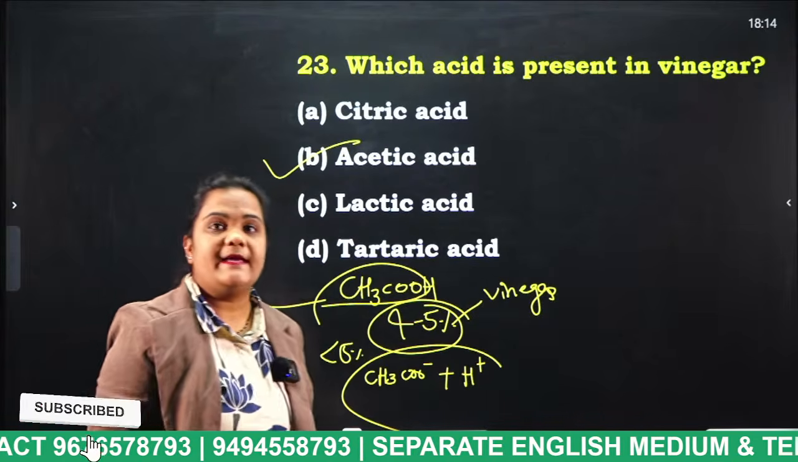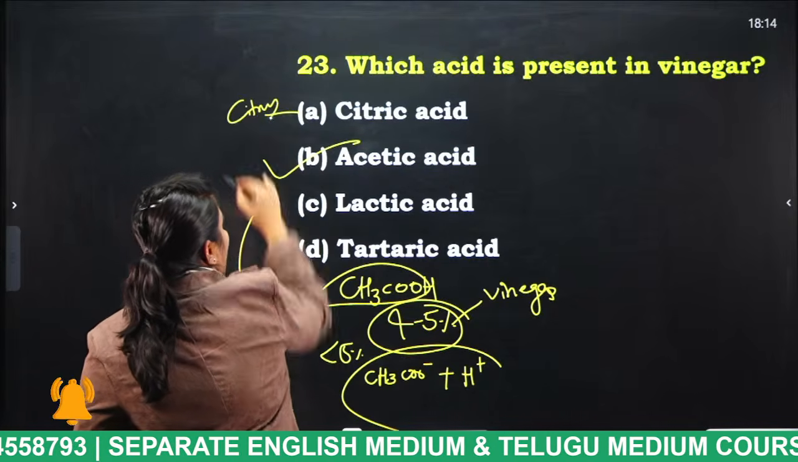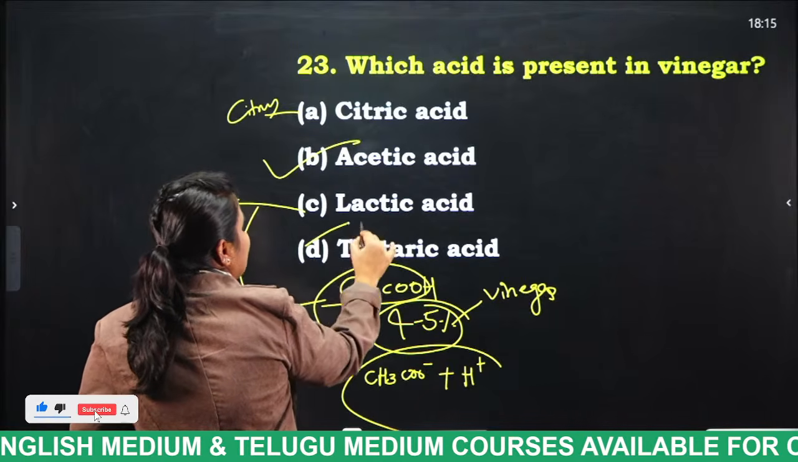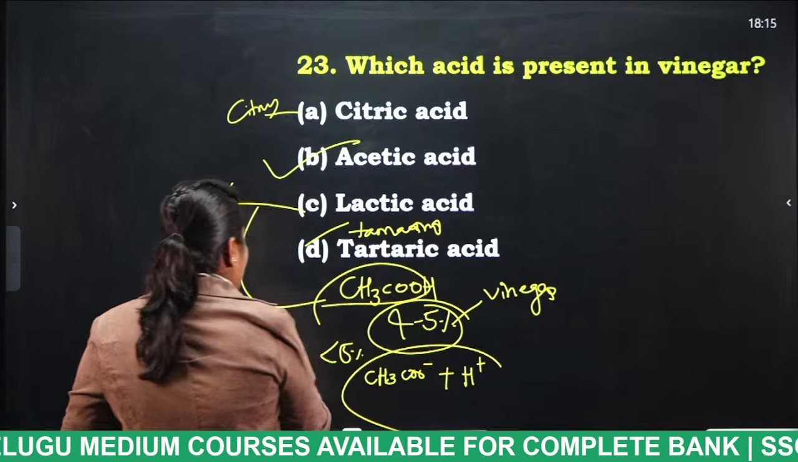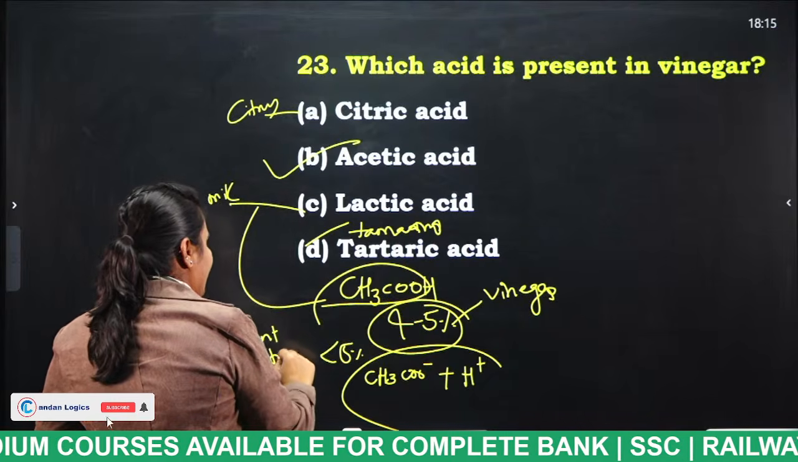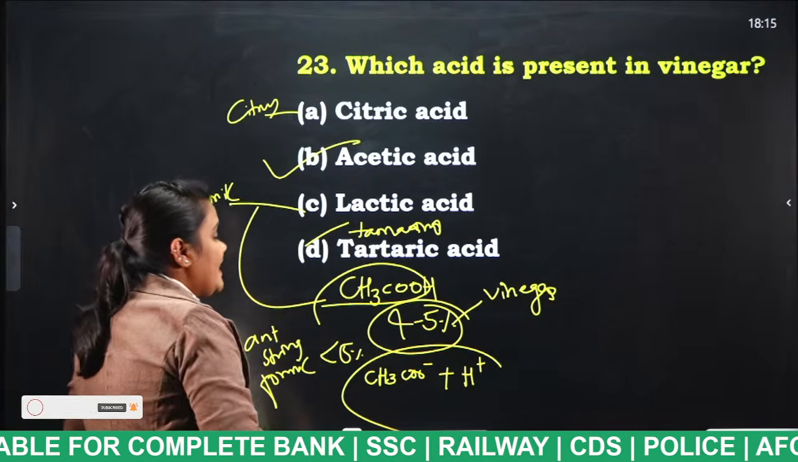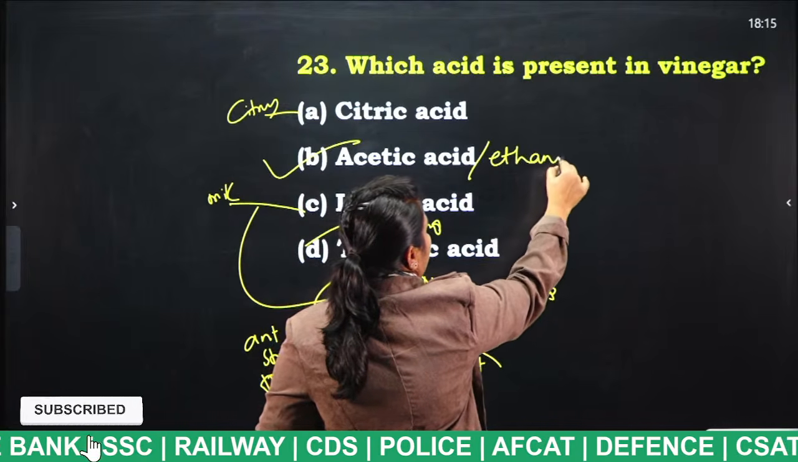And citric acid is present in citrus fruits. Lactic acid is present in milk. Tartaric acid is present in tamarind. Ant sting consists of what, students? Ant sting consists of formic acid or methanoic acid. Acetic acid is also known as what, students? Ethanoic acid.